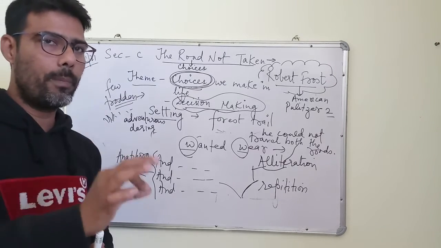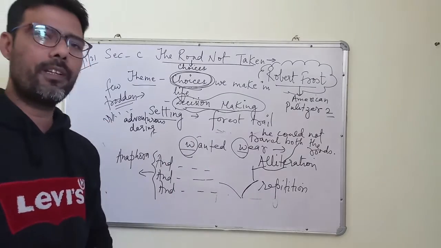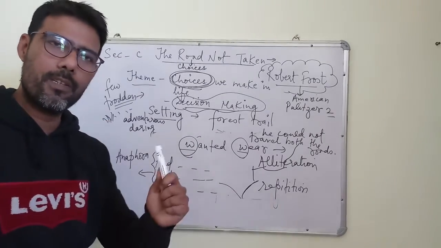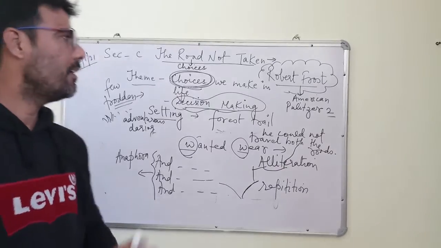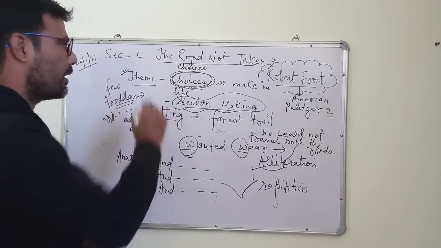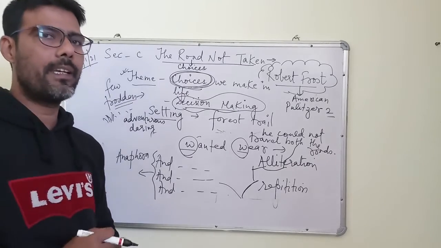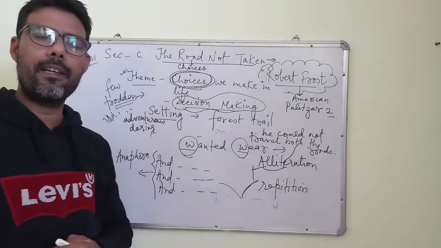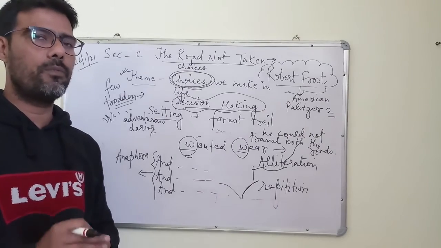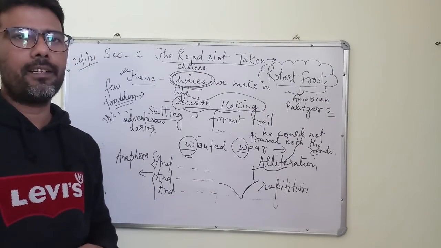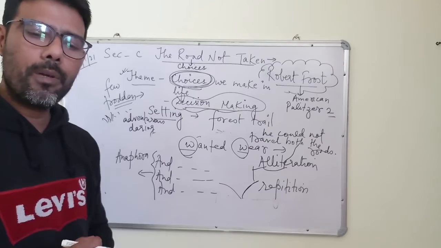Children, there is a proverb, no pain, no gain. So this man goes with that, he chooses the one which was less traveled. Fine. So the entire poem gives us one message, that we have to have a good sense of decision making, and the choices which we make in our life are very important. Right, children? So children, read the poem once again.